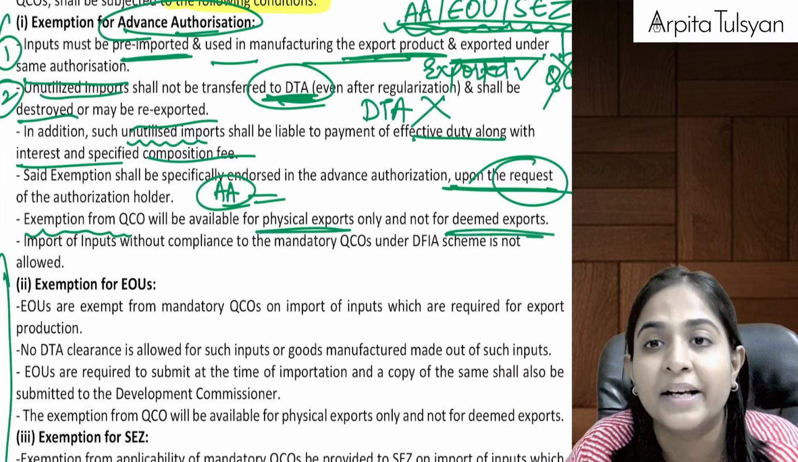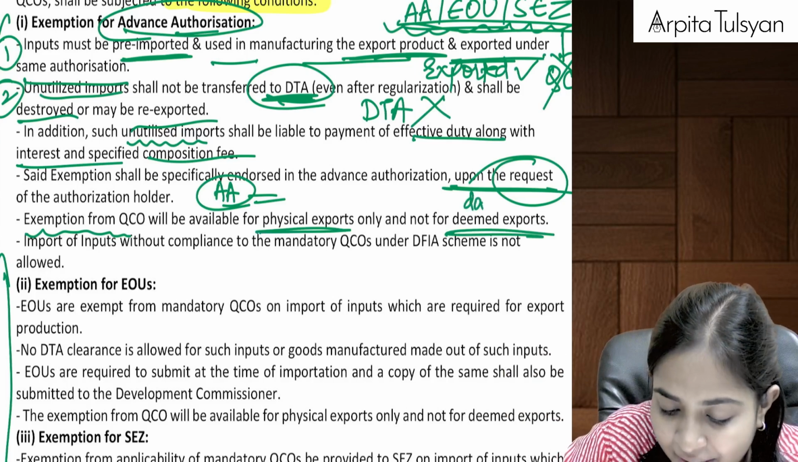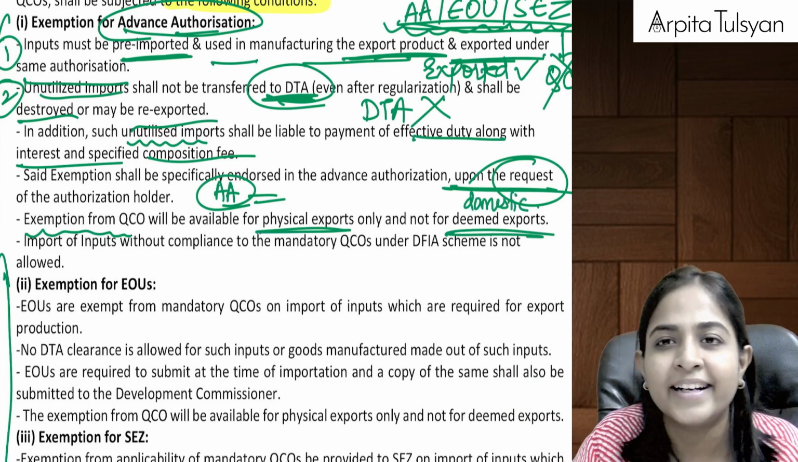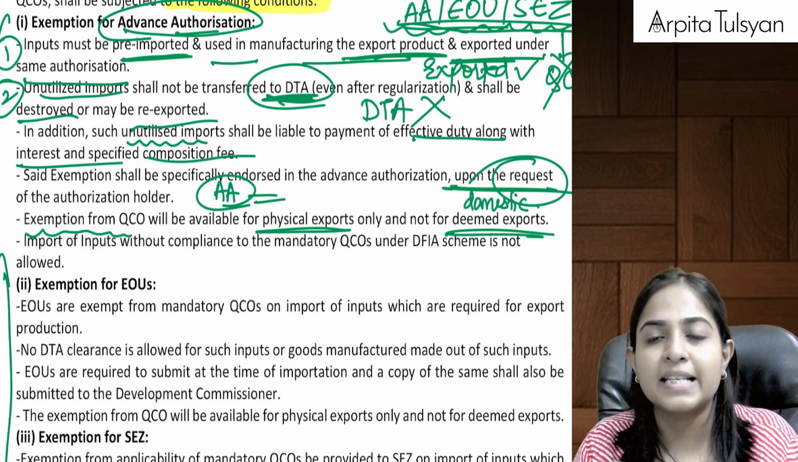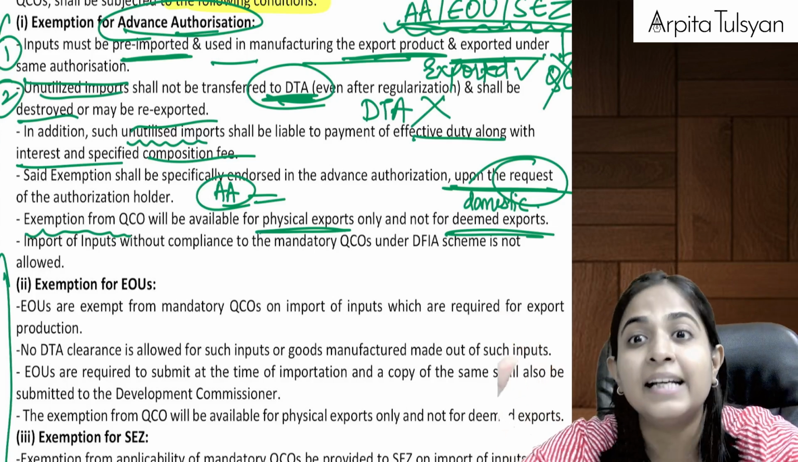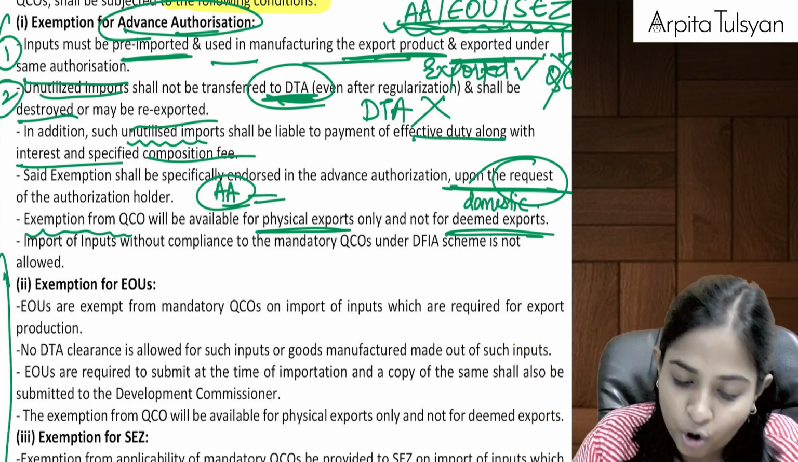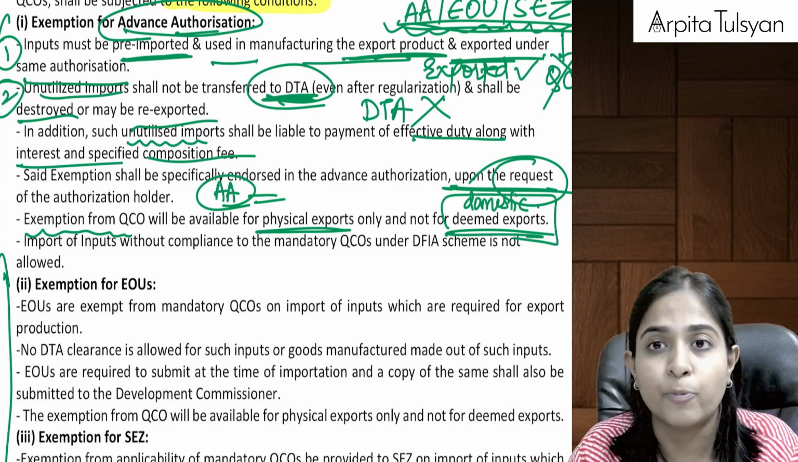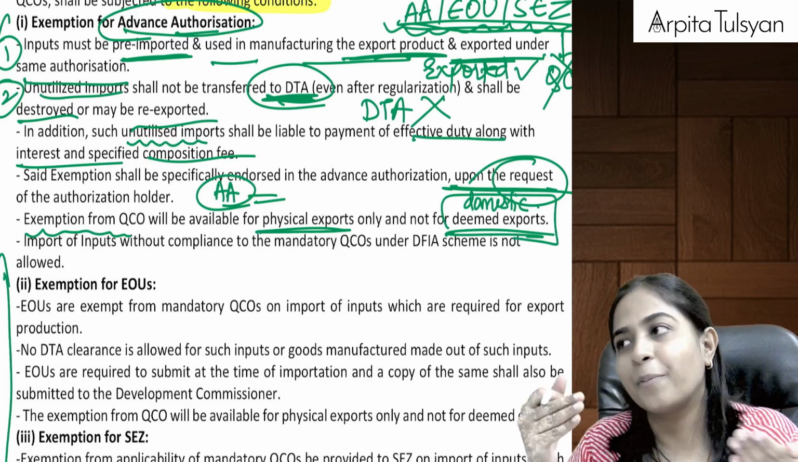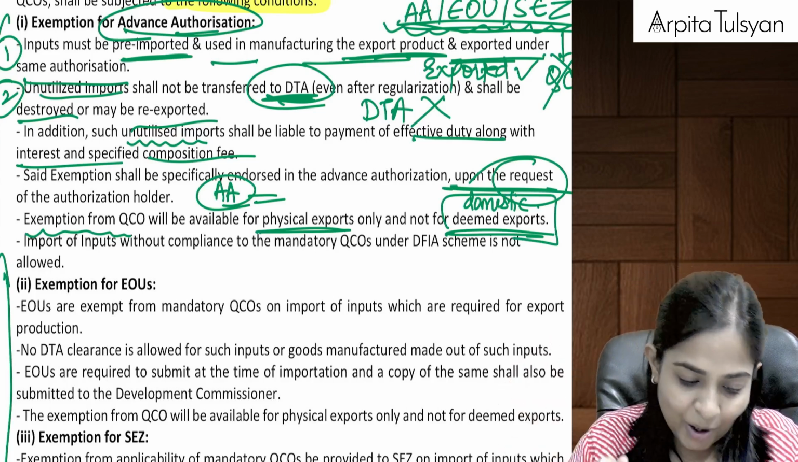This exemption from quality control orders will be available only for physical exports and not for deemed exports, because deemed exports happen here in India only, in the domestic market. So they are telling that whatever you are making out of this input, please make sure that you physically export it outside the country. It should not go for deemed export, because in deemed export the goods are coming back in India only.